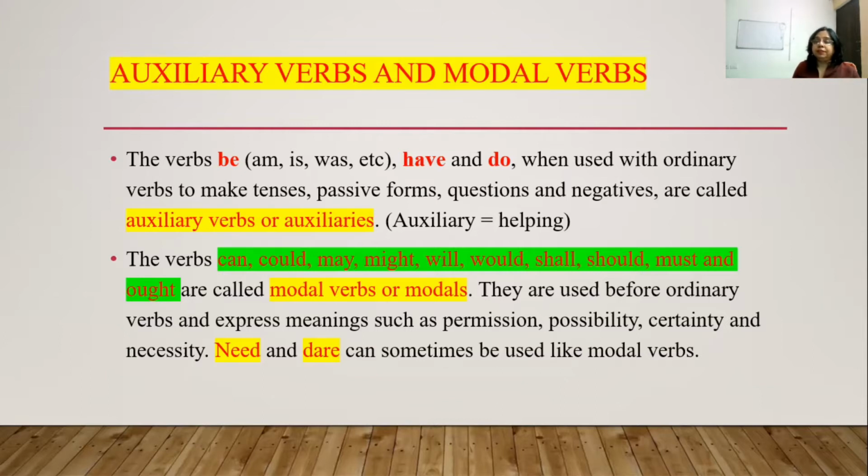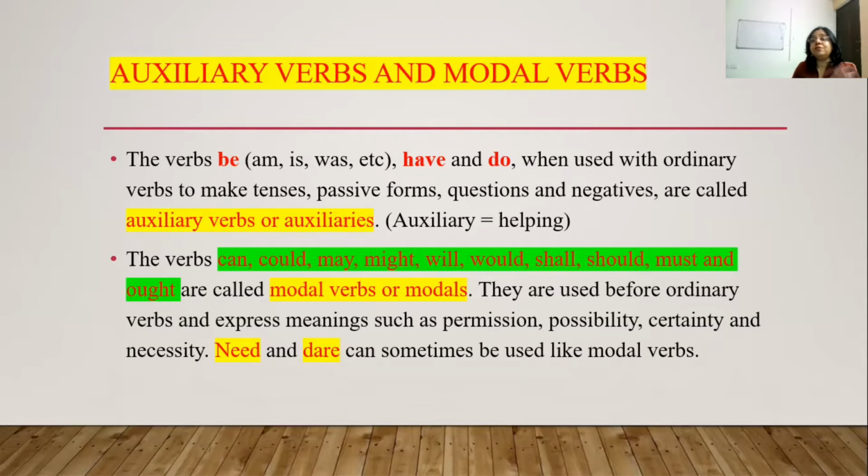But the modals, they also are used with the main verb. But the difference is modals always tell us the mood of the sentence, whether the speaker is taking permission or telling us about some possibility or his ability, capability, all that. Like he can swim. He can swim tells us his capability that he can swim. So can is the modal verb. But if I write he may swim, that means this is his wish. There are chances that he may or may not swim.